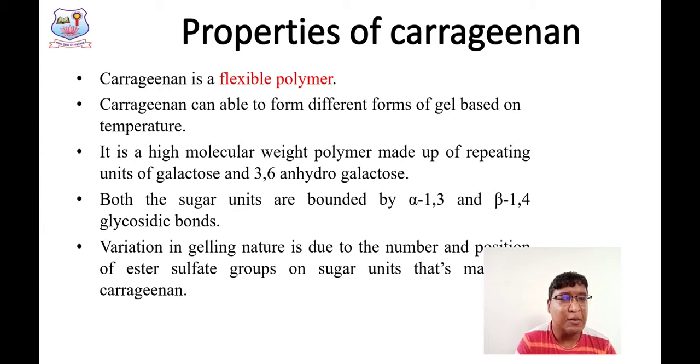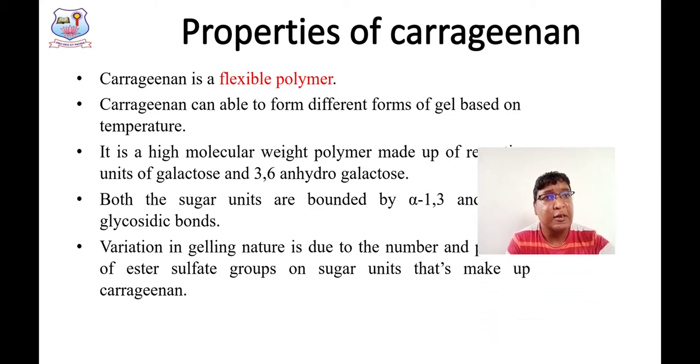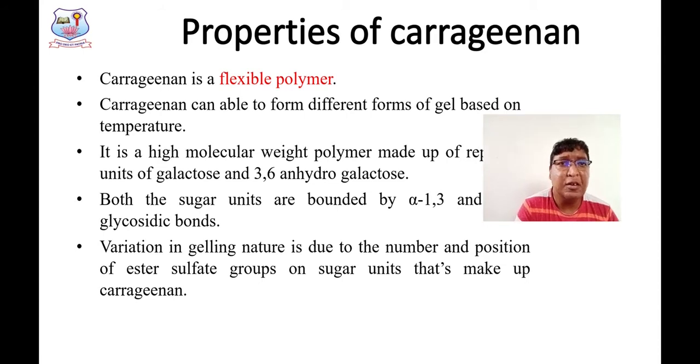So, alpha 1,3 and beta 1,4 are glycosidic linkages which connect the disaccharides into a polymeric substance, and the variation in gelling nature is due to the number and position of ester sulfate groups on sugar units that make up the carrageenan molecule, right?